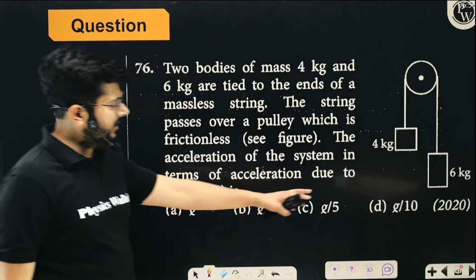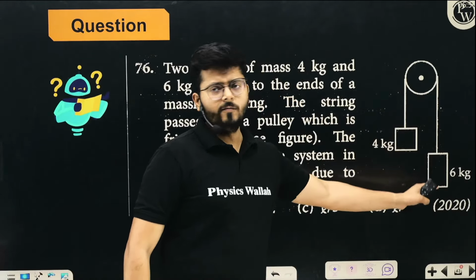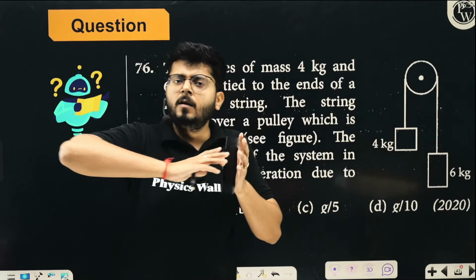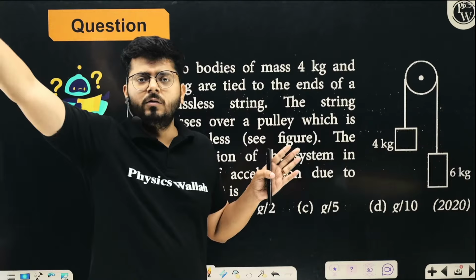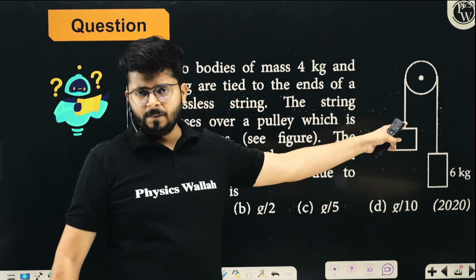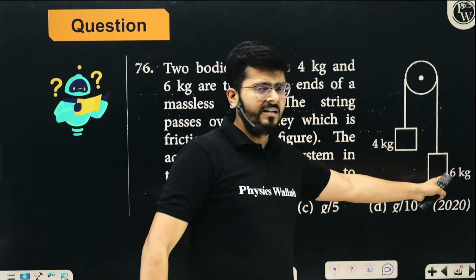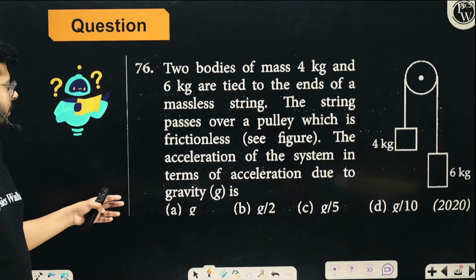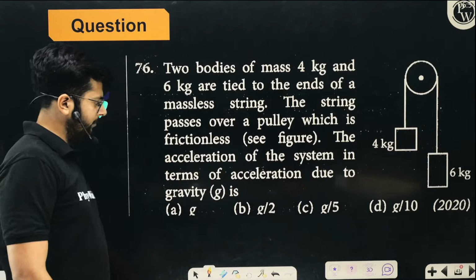You see that in the year 2020, they asked a pulley kind of question. Generally, when we try to solve pulley questions, we go through a hell lot of problems on the pulley, but they don't ask many times. This is called a simple Atwood's machine. There's one pulley and 2 masses around it. There are not many difficult problems asked around it, so let's look at that and try to solve it, okay?